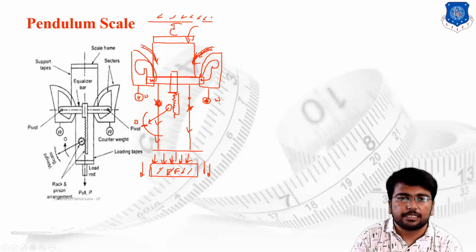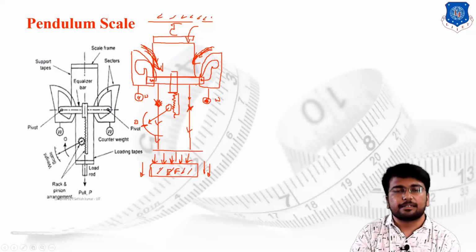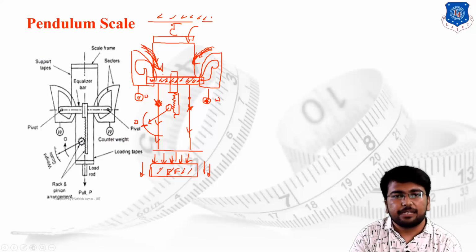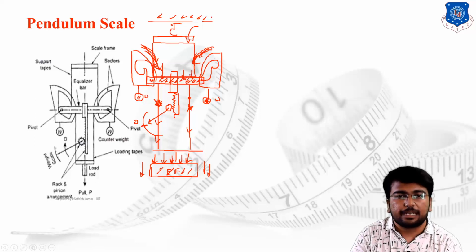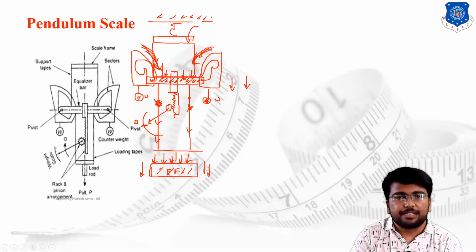Let's say the sector is moving in the inside direction. Once it is moving inside, the sectors are pivoted at the bar. The bar itself has the tendency to move in the downward direction. Remember, the sectors are making a partial rotation, whereas the whole bar setup, the whole assembly, will move slightly downward. The rack is directly attached to the bar.